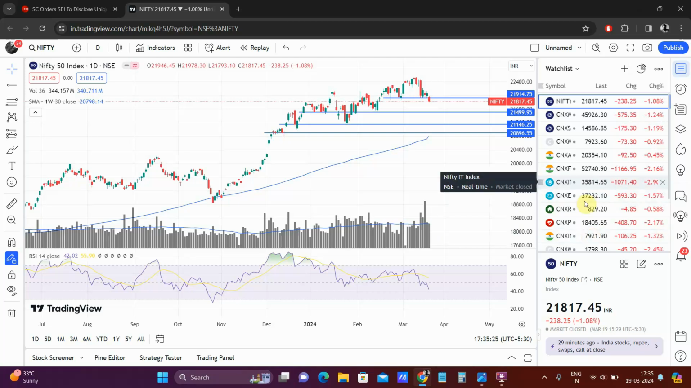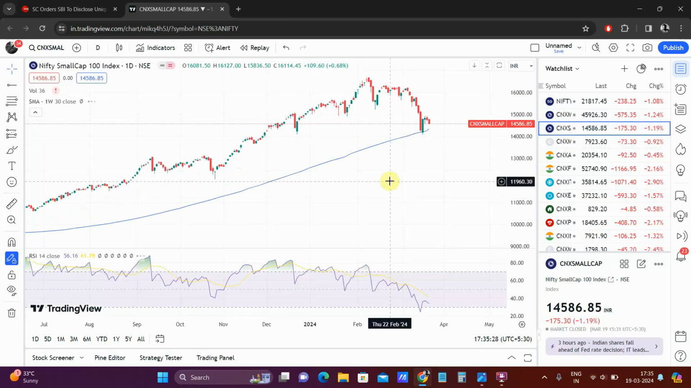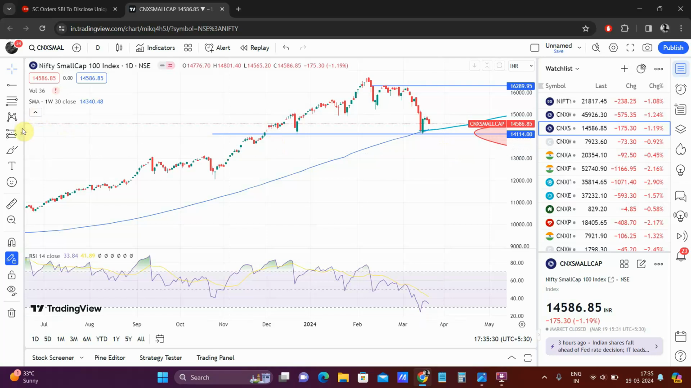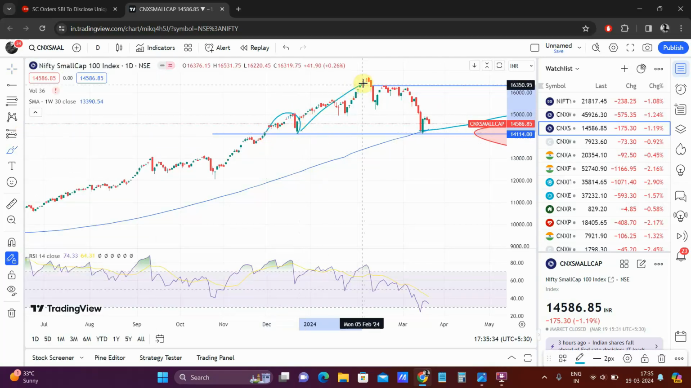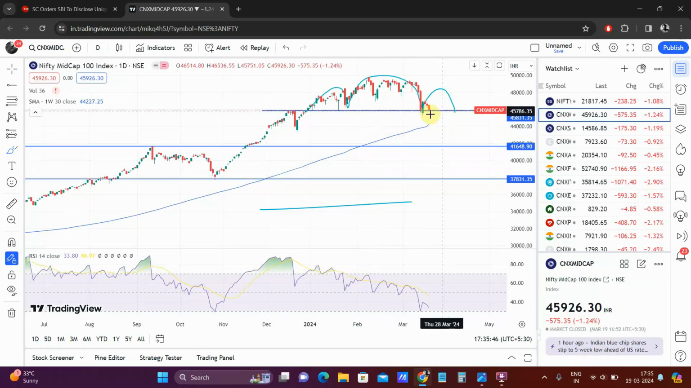Now coming to the small and the mid cap. The small cap index is finally making the right shoulder. This was the left shoulder and the head, and then we are making this right shoulder. Eventually, if that is broken down, then we can expect even more pain coming into the small cap stocks. The mid cap index is already around that level. Although I thought that this would be a bigger thing, it is already at that. So if there is more panic, then this can easily crack, right?